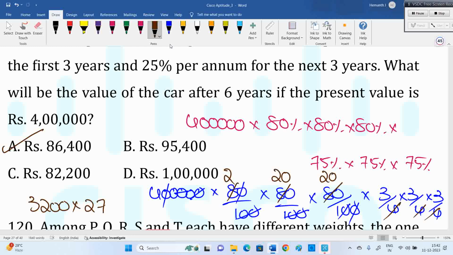First 3 years, 20% depreciation decrease. Next 3 years, 25% decrease. Some people, without knowing this concept, say 20% for 3 years means 60% decrease, and 25% for 3 years means 75%. 75 plus 60, 135% decreasing. Something like that people will do. That's not the right case. So this is what we need to do: 80, 80, 80 like that. Don't add 20 plus 20 plus 20. 100% is the maximum value. We are getting minus 135%, which is not possible.